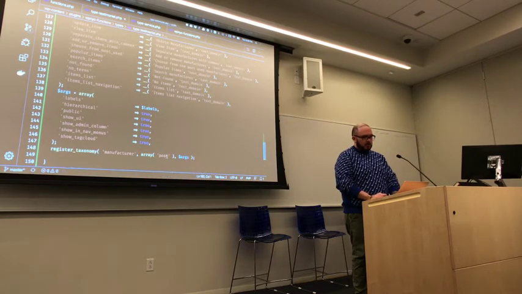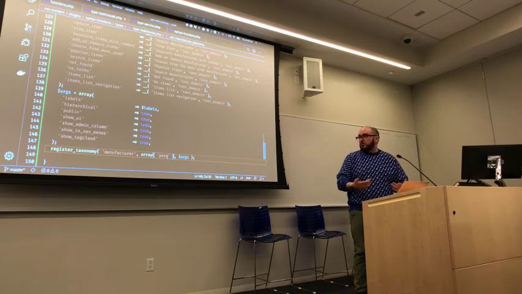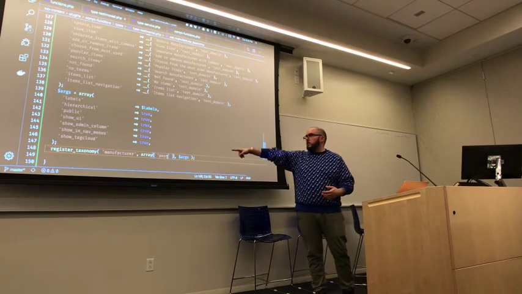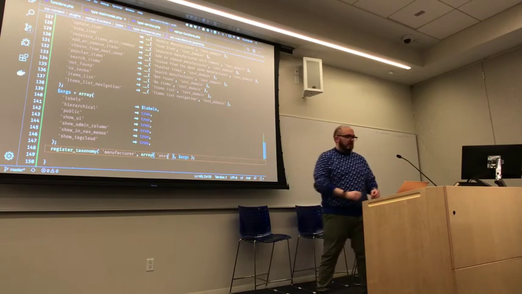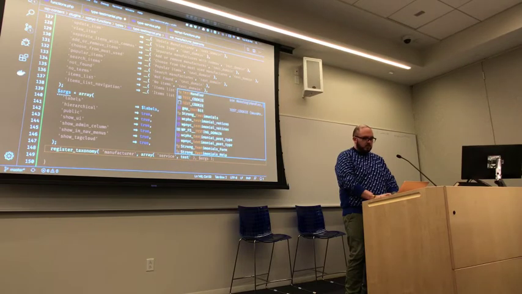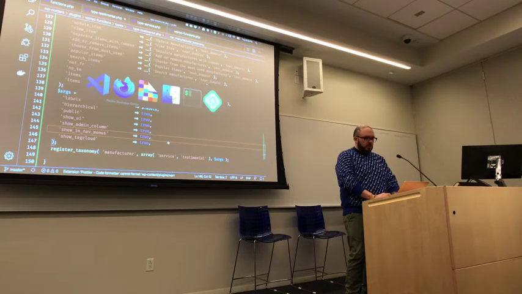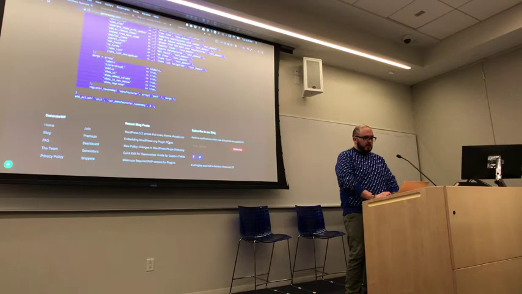And all I'm going to do, and this is documented, but again, if you fill out the form in GenerateWP, it does it for you. When I register my taxonomy, I'm passing an array of what it's available on. So you can share custom taxonomies. Let's actually share it between service and testimonial. I got an extra there. All right, cool. So again, I just cut and pasted from GenerateWP.